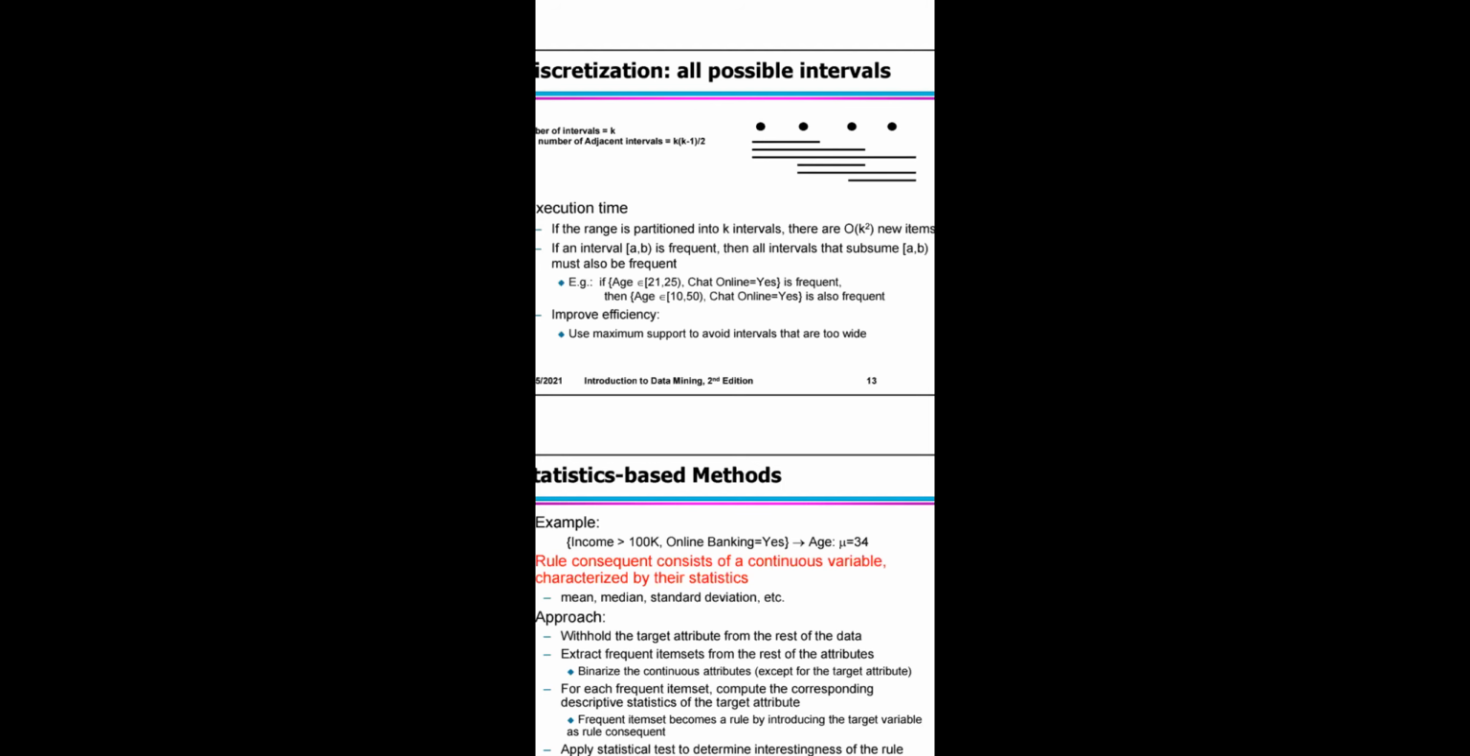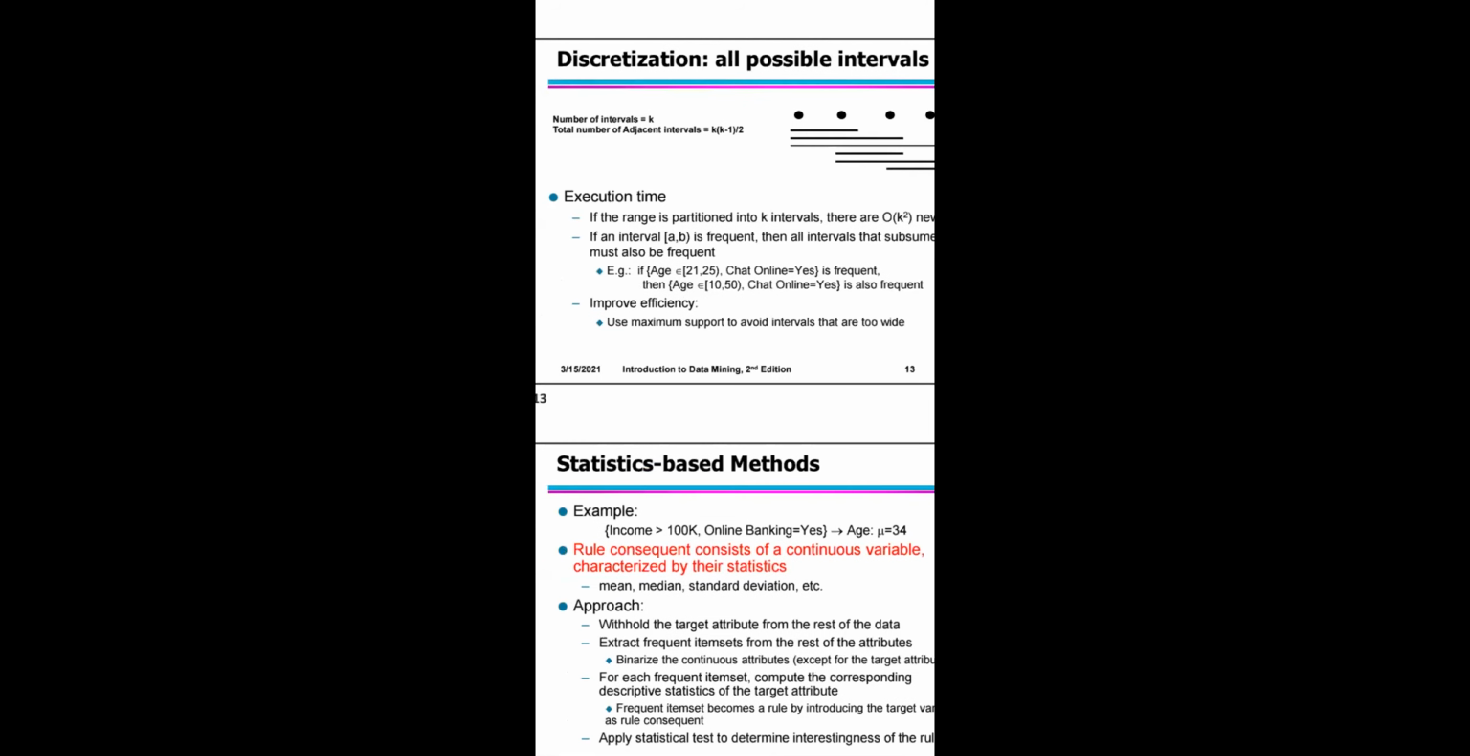If the age is 21 to 35, charting online is frequent, then for age 10 to 50, charting online is also frequent. Why? Because the 21 to 35 people are within that range, within the age 10 to 50. So that is why you can say that charting online is yes. So it is frequent that people use charting online. That is improving the frequency. With the maximum support, to avoid intervals that are too wide, you have to represent it as discretization of all possible intervals.